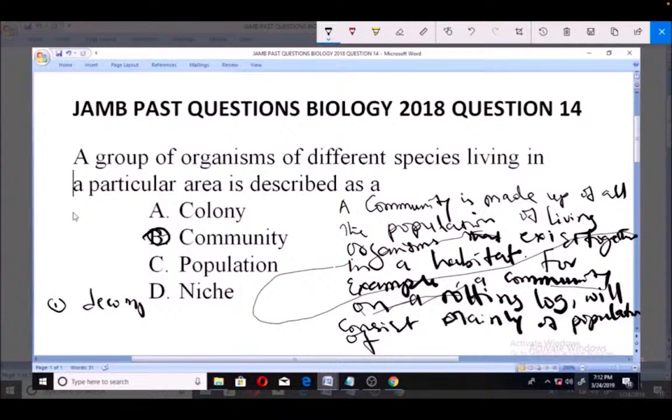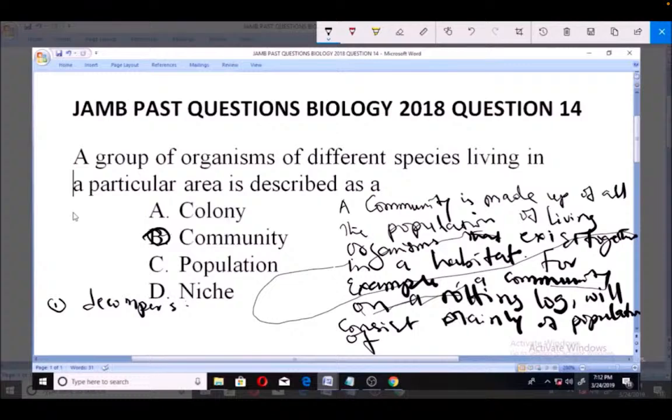I'm giving you an example of a population. Examples of decomposers are things like bacteria and fungi. So a community that lives in a particular area, this time around the particular area is a rotten log, will consist of which organisms? Decomposers, for example, bacteria and fungi.